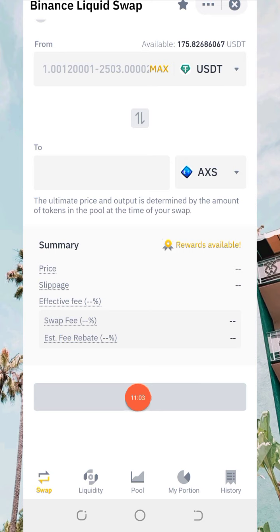Very simple. You don't need to trade. You don't need to do anything. Just put your money there, and it works for you while you are sleeping, while you are dreaming, while you are working in your office.